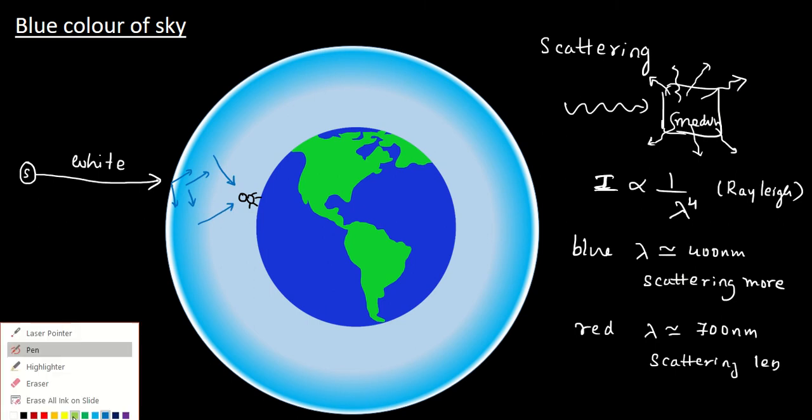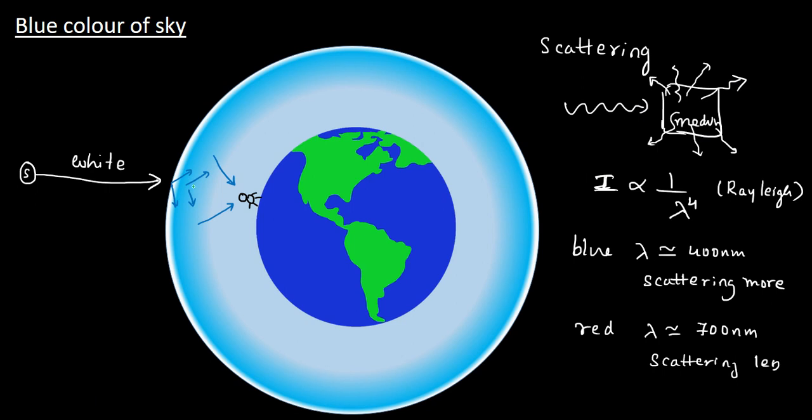Then what about the other colors? Other colors like green are also there in the white light, but the extent of scattering is lesser. Yellow is also there in the white light, and the extent of scattering is lesser. The extent of scattering is least for the red light, and there is only a small amount of scattering there.